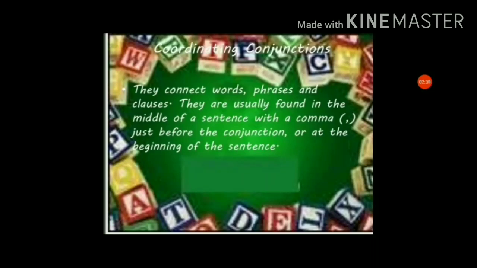First, coordinating conjunctions. They connect words, phrases and clauses. Clauses are also a part of a sentence. They are usually found in the middle of the sentence with a comma just before the conjunction, or at the beginning of the sentence. So, coordinating conjunctions are used to join two items, maybe clauses, of equal importance. Both are equally important.